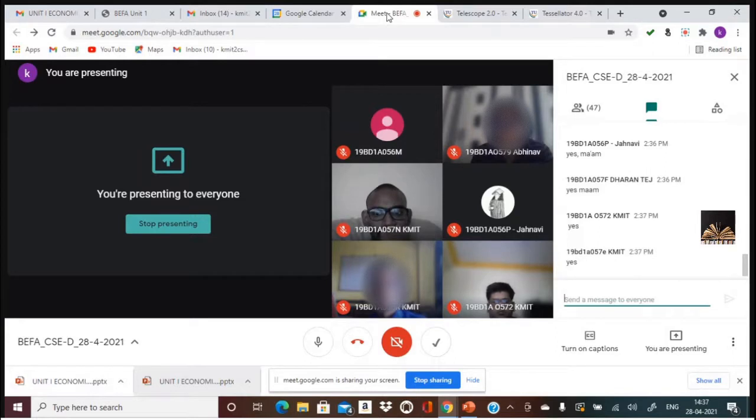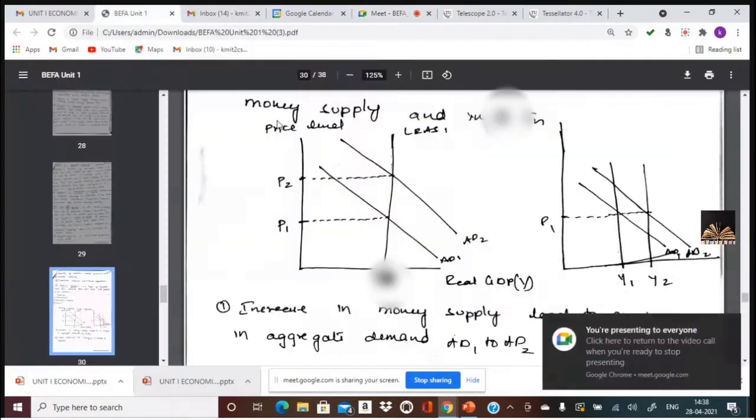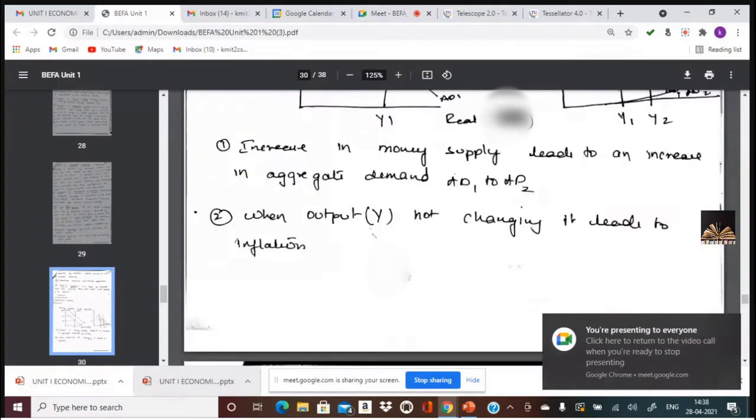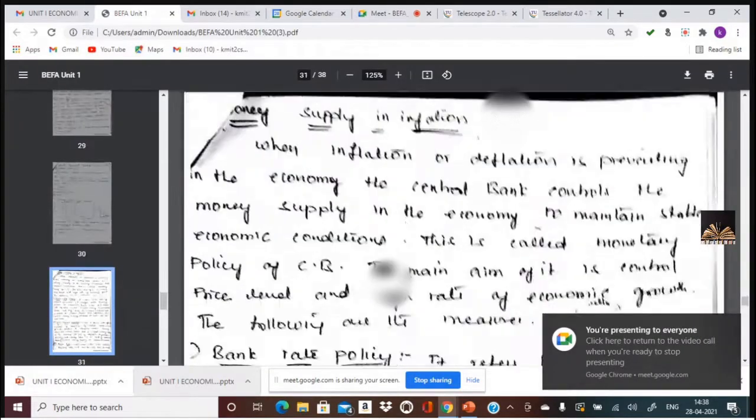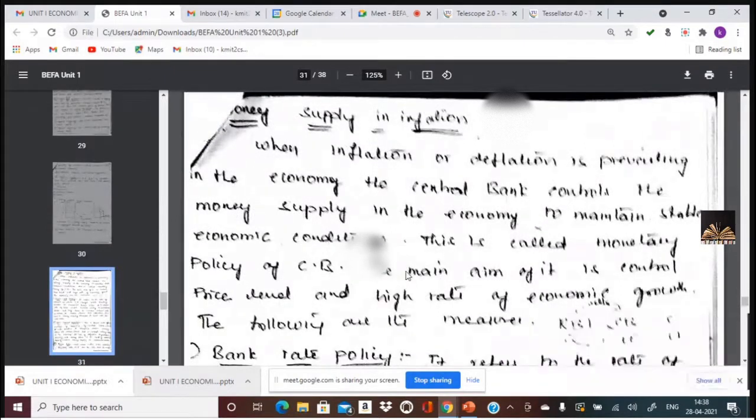So RBI controls all the policies whenever there is inflation, and when the inflation is going out of control, the central bank comes into the picture and takes necessary actions to have control over the inflation. So now the next topic is money supply and inflation.